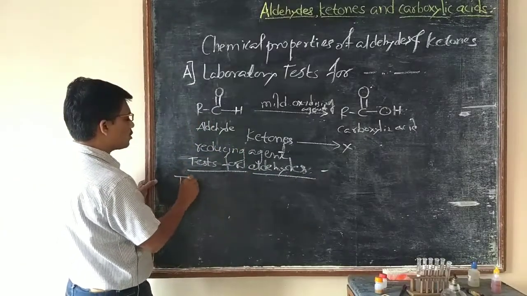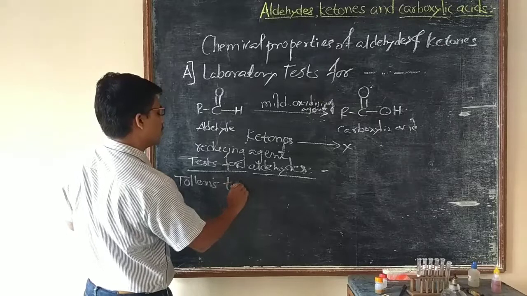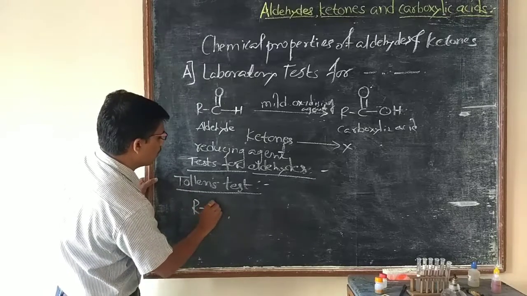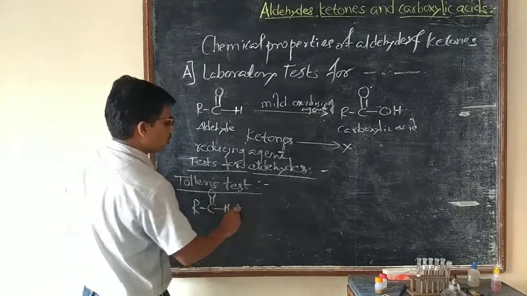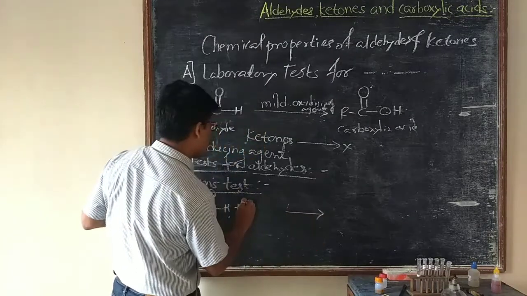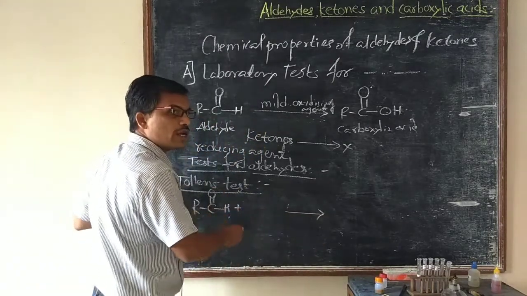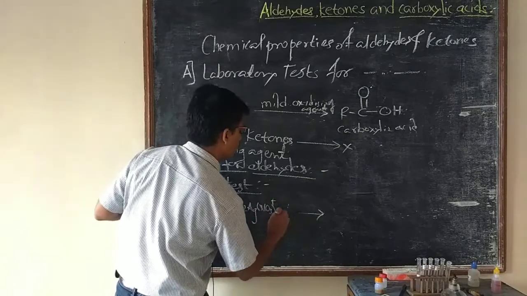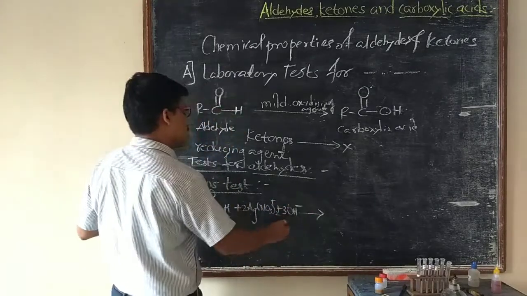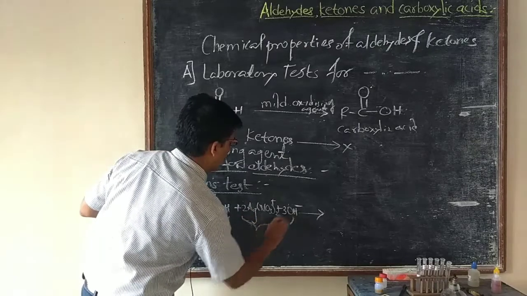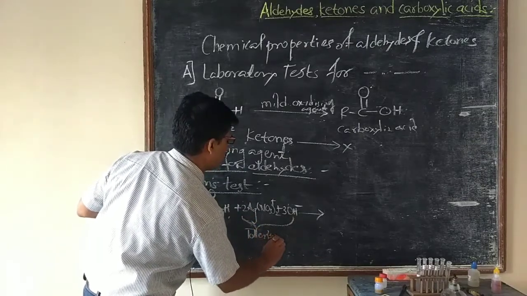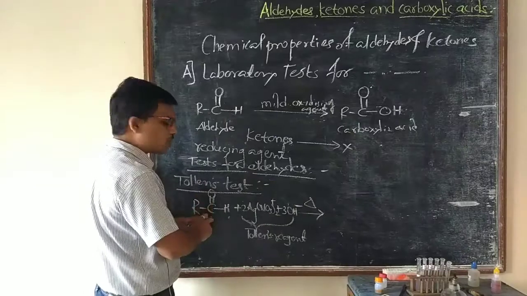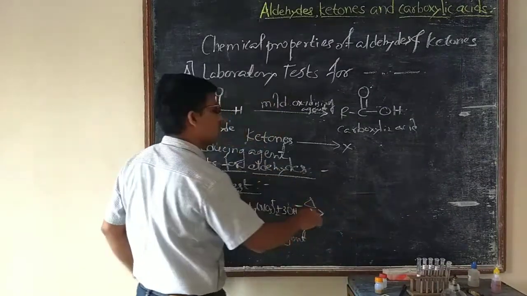First we will see the Tollens test. When an aldehyde is boiled with Tollens reagent, which is ammoniacal silver nitrate, and heated, it gives the silver mirror test, that is, a silver mirror is formed.